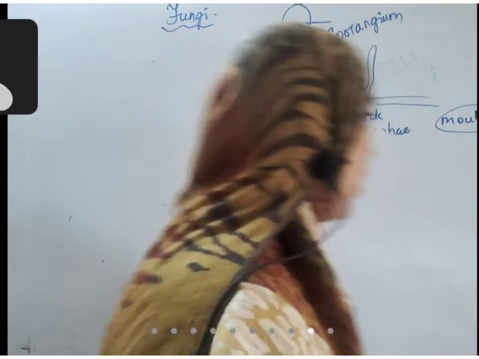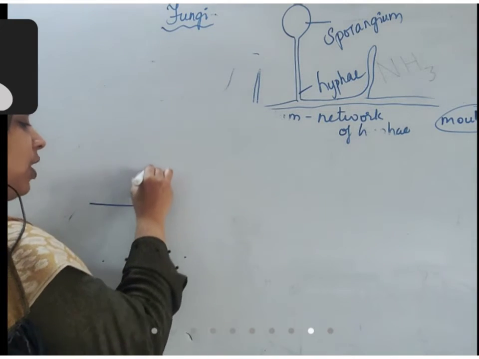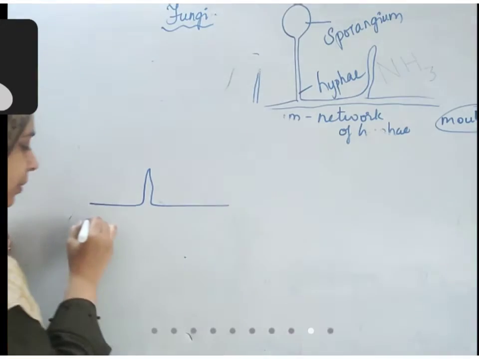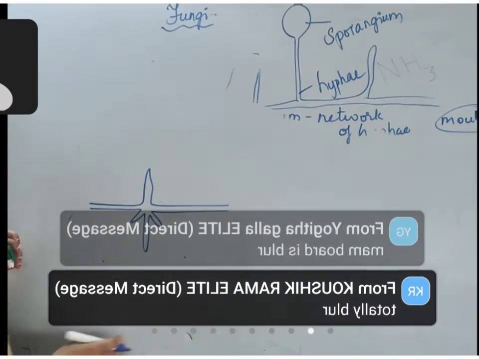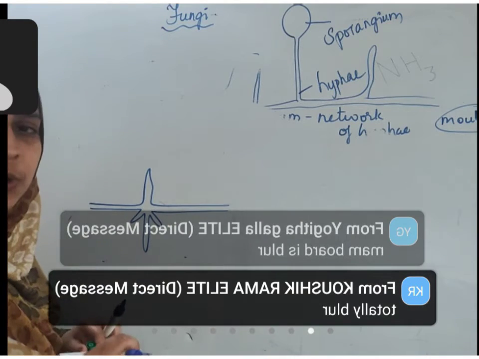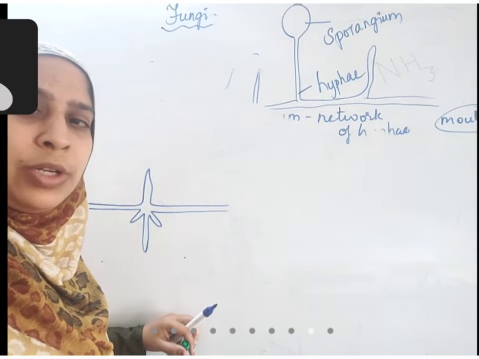So when the fungus mold structure is formed, a small hyphae is formed, and for anchoring there are some hyphae formed on the lower side into the substratum. Okay, if it is blurry, I'll upload the video, ma.